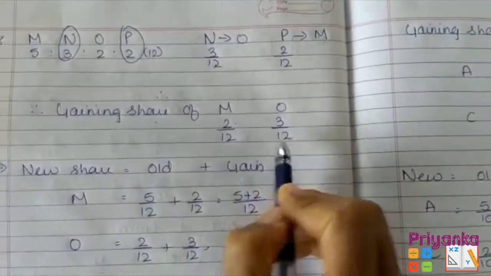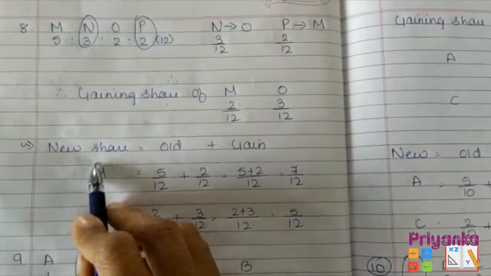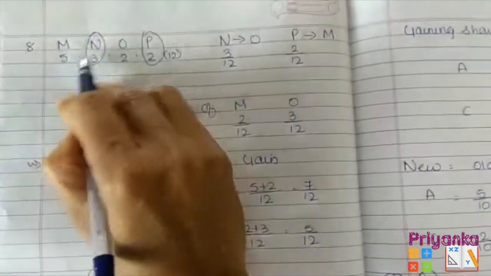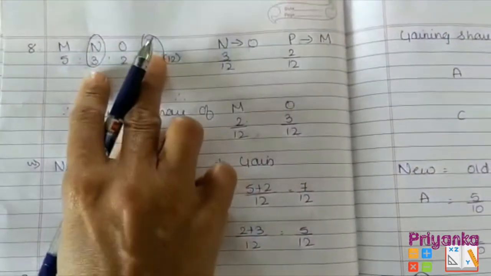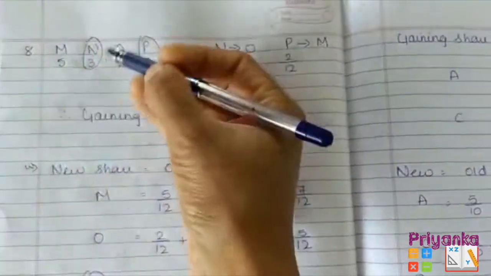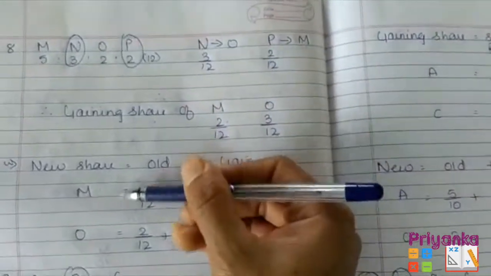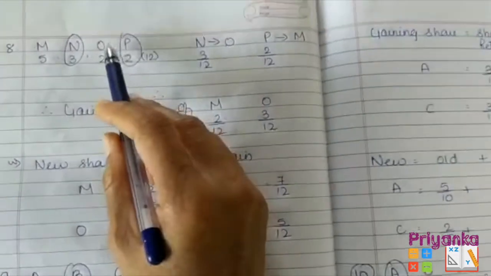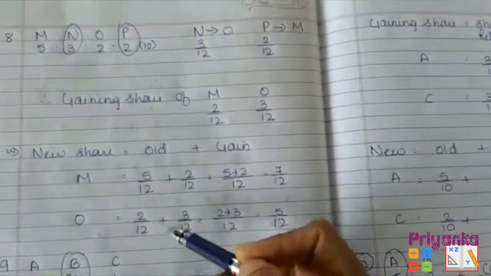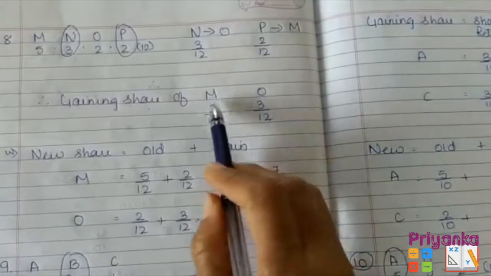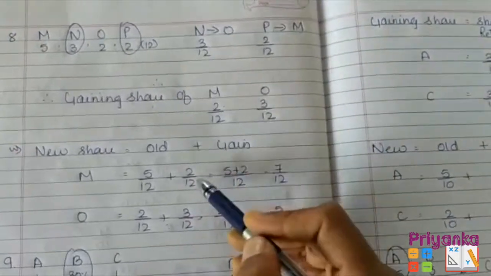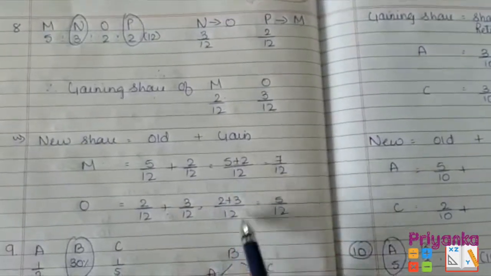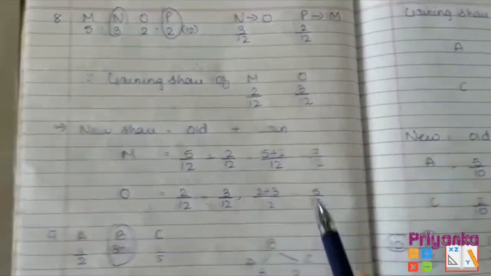That is their gaining ratio. Then we'll find out the new ratio, that is old plus gain. The old ratio of M and N, that is remaining partner. These two have been retired, ये दो बच गए, right? तो M और O जो फॉर्म चलाने वाले हैं उनको रख दो. Old ratio of M is 5/12 here and O's ratio is 2/12, old ratio. Get them plus, and here they have a gain ratio 2/12 of M and 3/12 of O. Remove LCM and you will get 7:5.